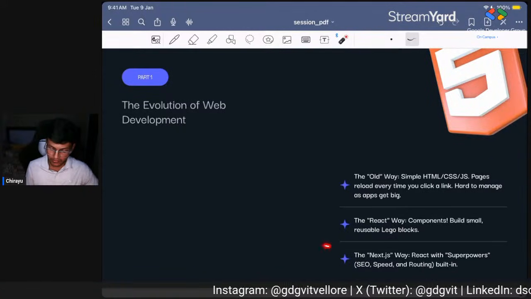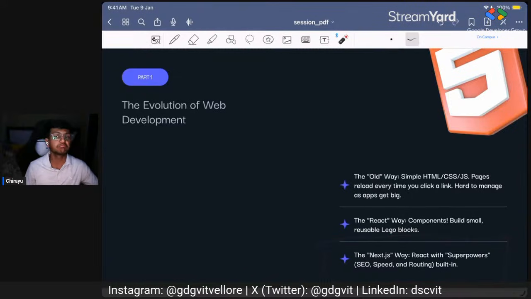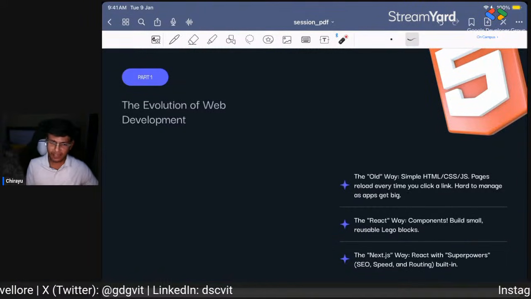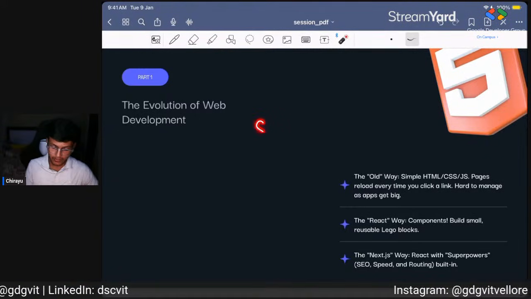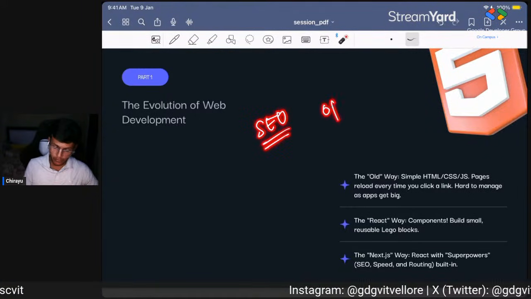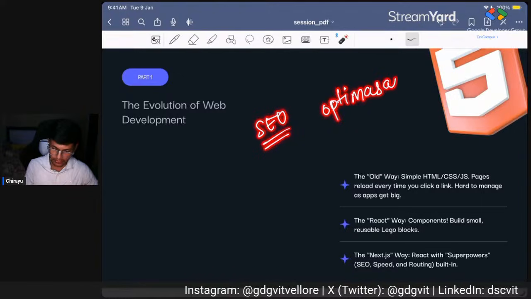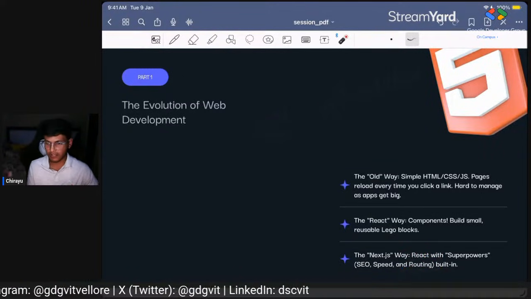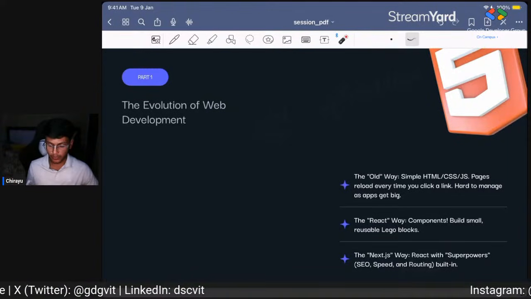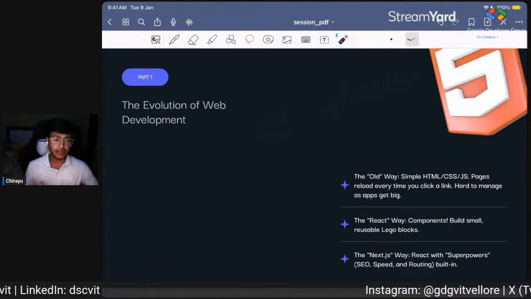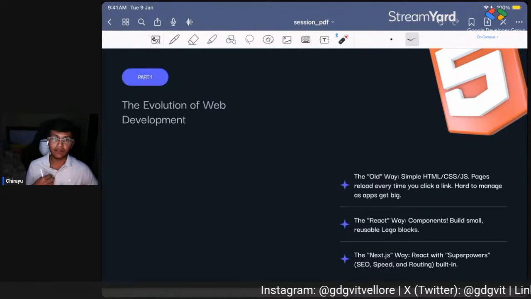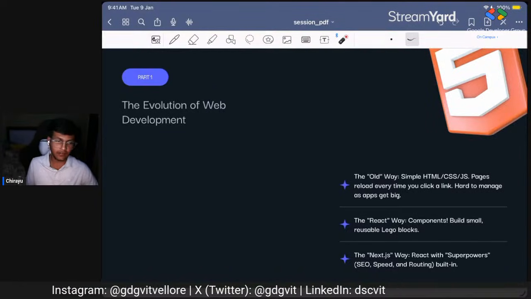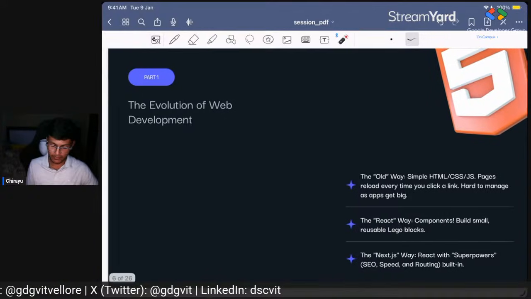Okay, and then what is Next.js? Next.js is amazing. Next.js is basically React with superpowers, right? So it helps us with SEO, and then more optimizations, and then routing. We'll also create a Next.js project and deploy, so you guys can wait for it. It makes our life easier using React, which was already making our life easier. That's way better than HTML, CSS, and JavaScript.